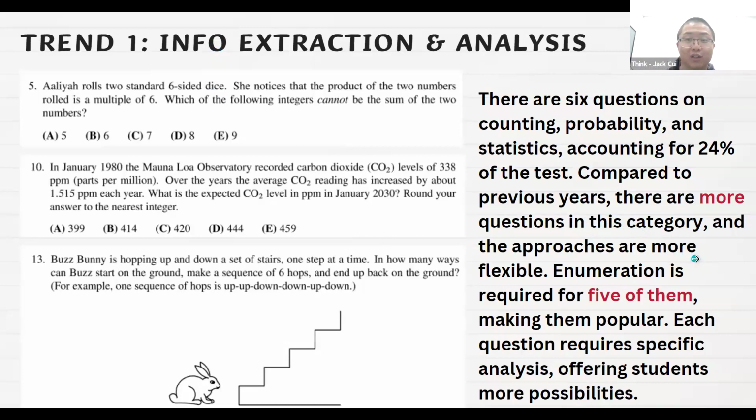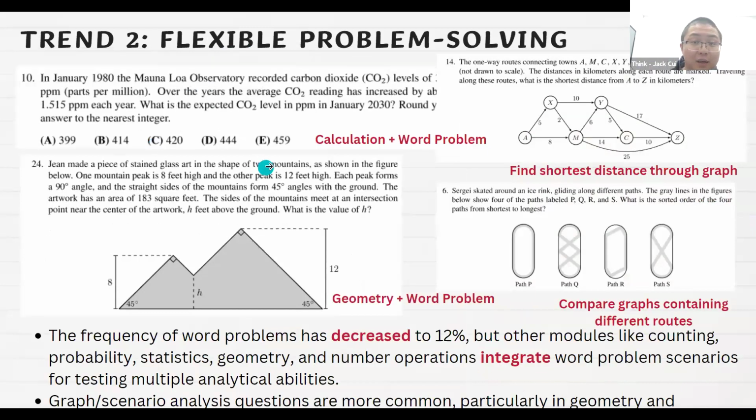You need to have very strong analytical skills. And then the second one, flexible problem solving. Here we have picked 4 problems. We do see that the flexibility comes from a combination of calculation and word problem, a combination of geometry and word problem, and finding the shortest distance through the graph.